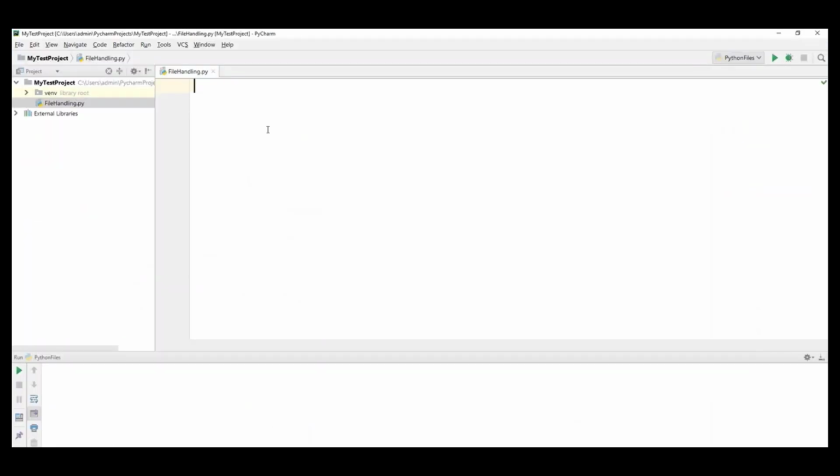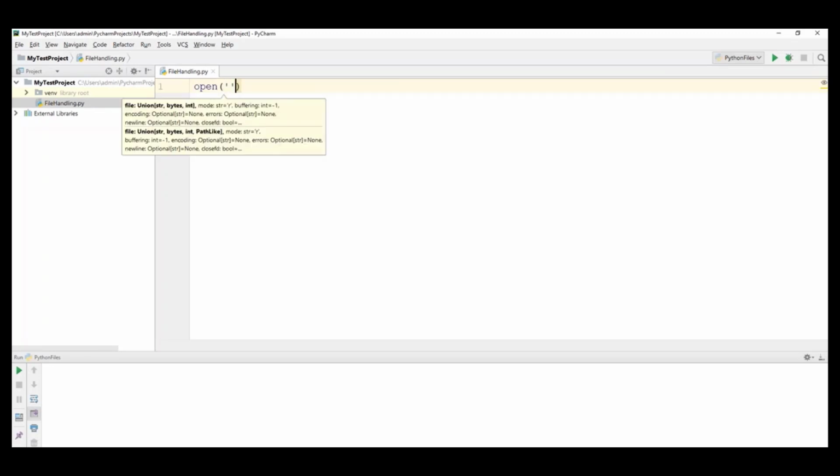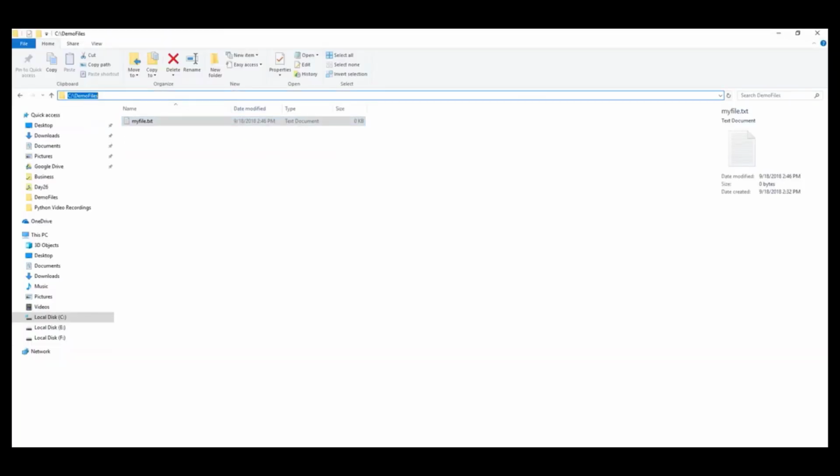Now go to PyCharm. Here we are going to write data into the file, right? So we have to open the file in write mode. What is the command we have? Open. Here we need to pass two parameters in single quotes. The first parameter is the location of the file, where your file is located.